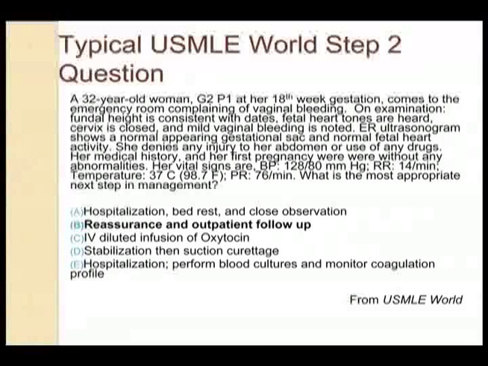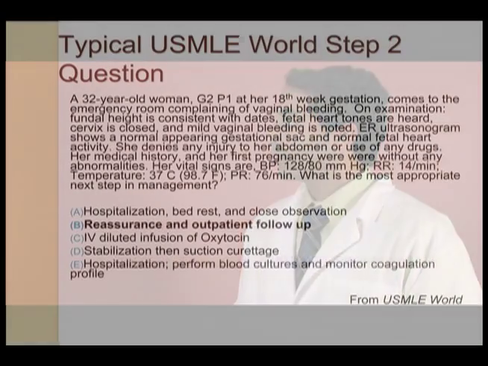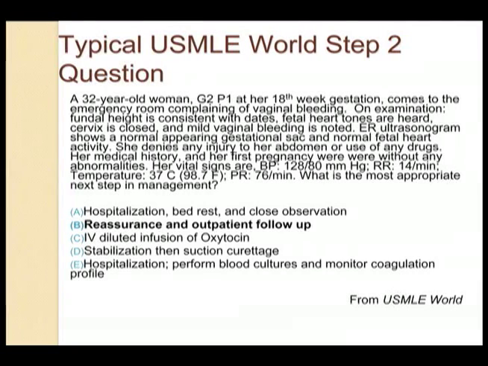Next question. A 32-year-old woman, G2P1 at her 18th week gestation, comes to the emergency room complaining of vaginal bleeding. On examination, fundal height is consistent with dates, fetal heart tones are heard, cervix is closed, and mild vaginal bleeding is noted. ER ultrasonogram shows a normal appearing gestational sac and normal fetal heart activity. She denies any injury to her abdomen or use of any drugs. Her medical history and her first pregnancy were without any abnormalities. Her vital signs are BP 128 over 80, respiratory rate is 14 per minute, temperature is 37 degrees Celsius, pulse rate is 76 per minute. What is the most appropriate next step in management?